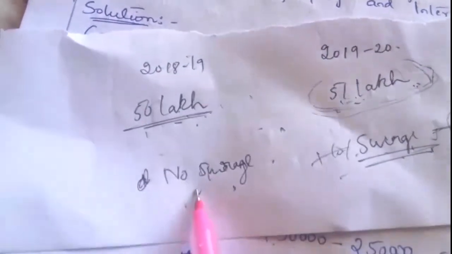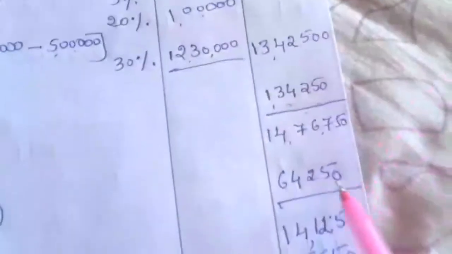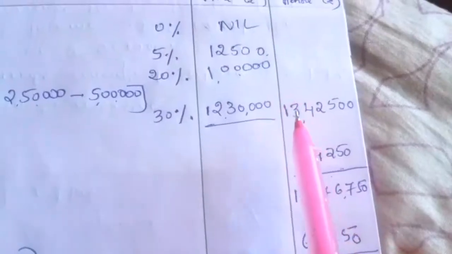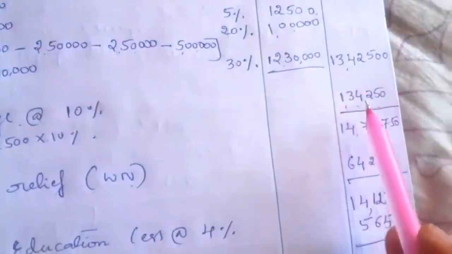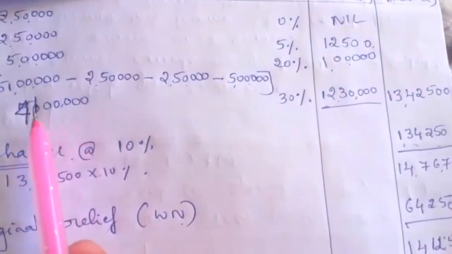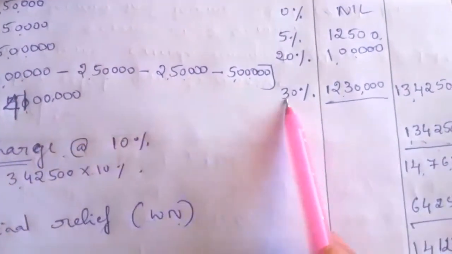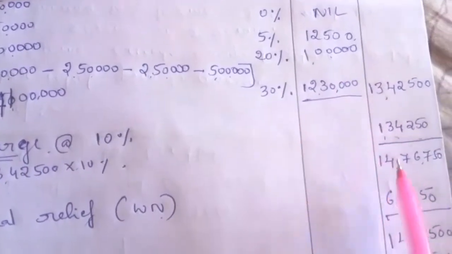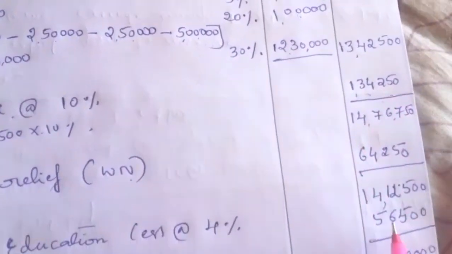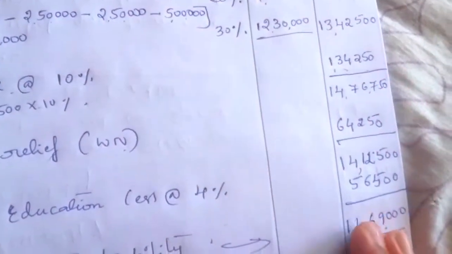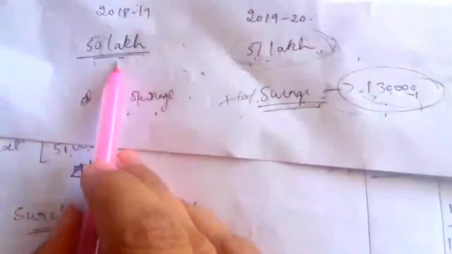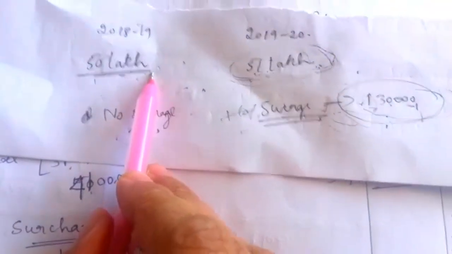At that time he did not pay any surcharge, and on the income above 40 lakh at 30%, he also paid less tax. So around 1,50,000 less tax he paid in the case of 50 lakh income.